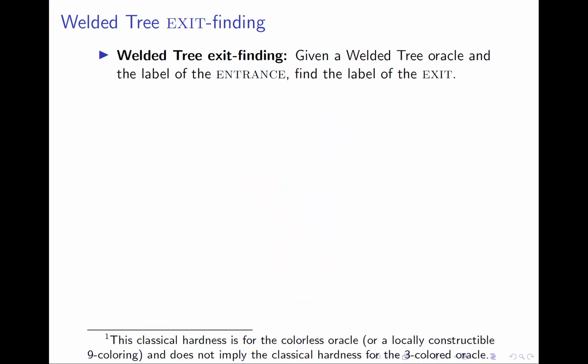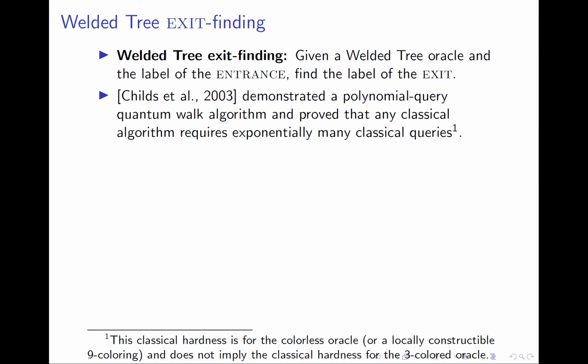We are now ready to define the welded tree exit-finding problem. We are given the oracle we described in the last slide and the label of the entrance vertex, and the goal is to find the label of the exit vertex. Childs et al. found a query-efficient quantum walk algorithm for this problem, and they also showed that no classical query-efficient algorithm can find the exit.